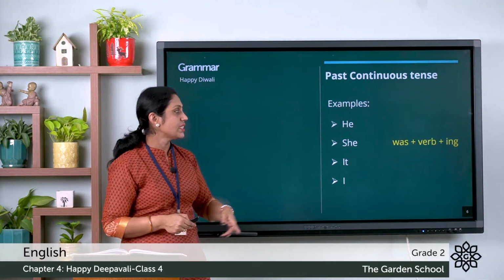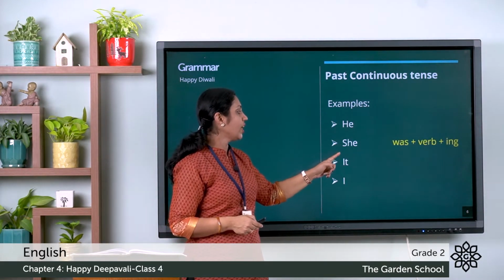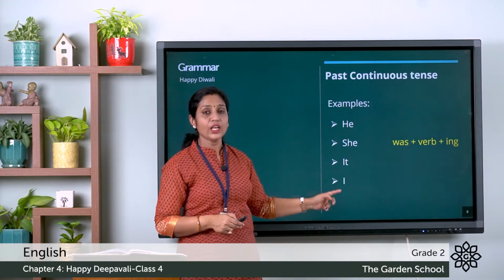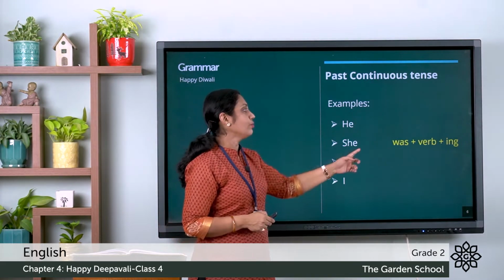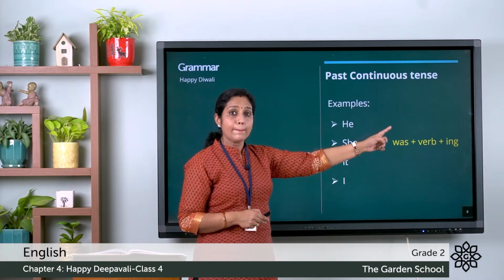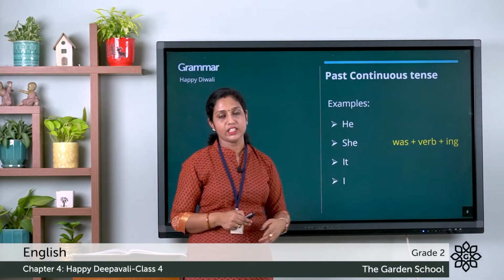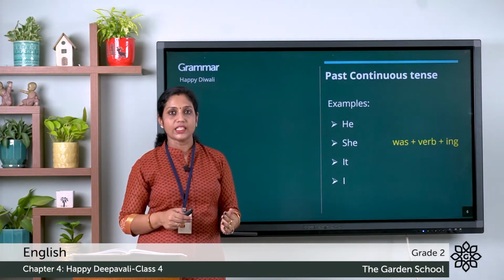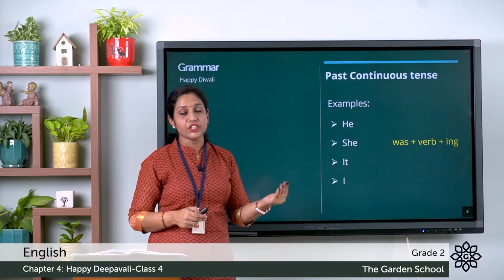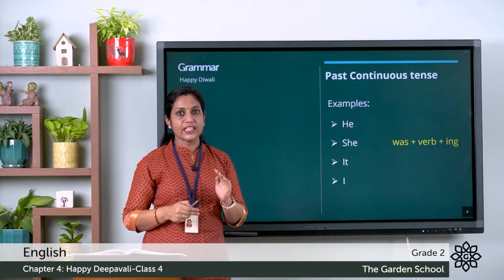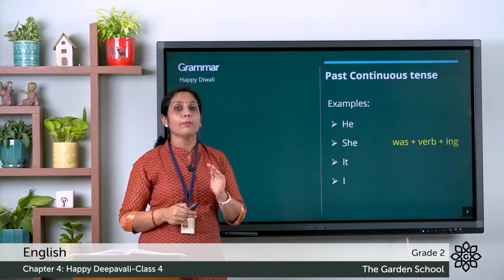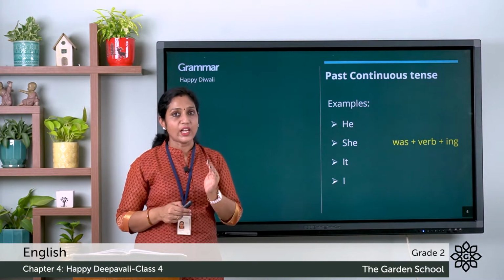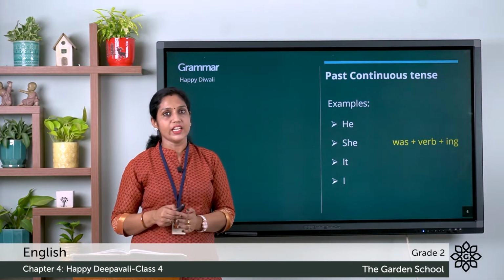With the words he, she, it and I, we have to use the be verb was plus the verb and the ing. So in the past continuous tense, the verb does not change into past tense. The verb remains as such in the present tense, but the be verb changes and with the verb we have to use the ing form.